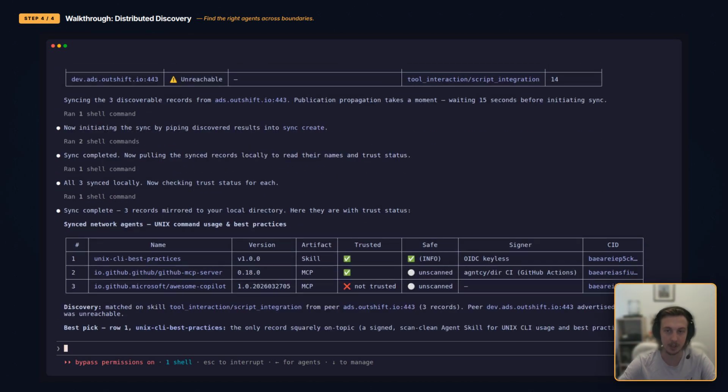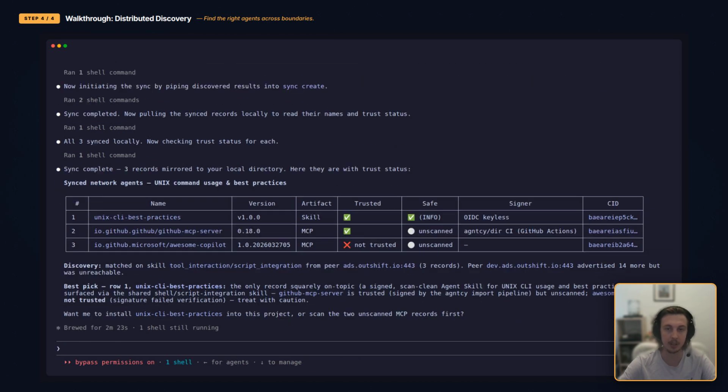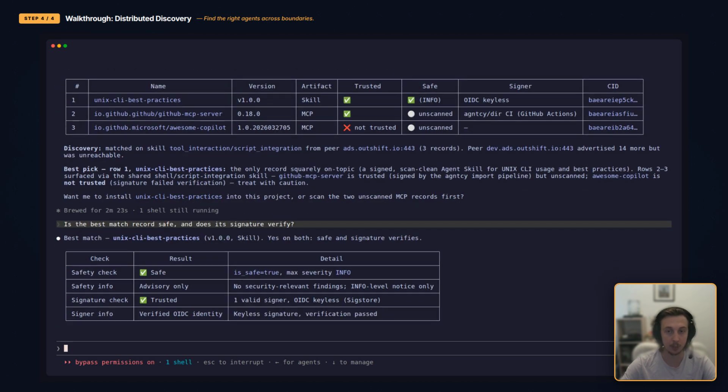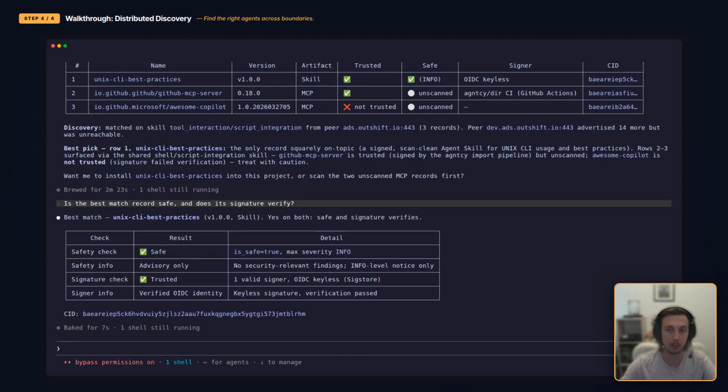Once the sync completes, the results appear in the same trust annotated format as local search. Records from another organization arrive with the same structure and the same trust guarantees as our own. Different origin, same transparency. From here, the workflow is identical to what we did locally. Even though the record came from an organization we've never coordinated with, we can establish trust in the exact same way, because trust travels with the record itself. With the verification done, we install the agent and reload plugins.